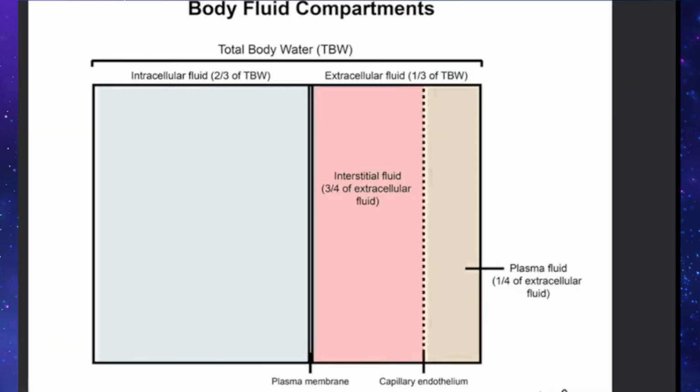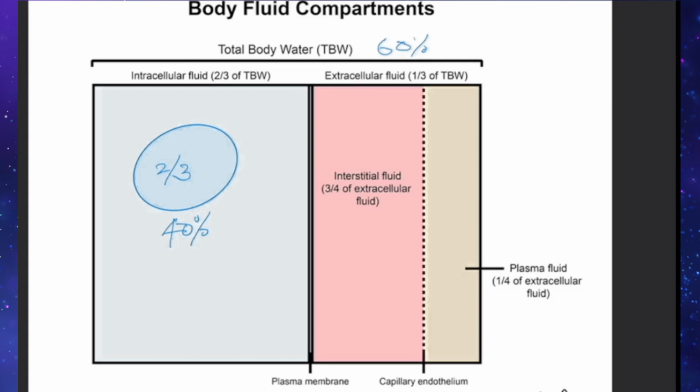So this is a simplified diagram. Here you can see that of the total body water, 60%, 2/3 is intracellular. So this is the intracellular compartment. If you go by the body weight, it is 40% of the total body weight.